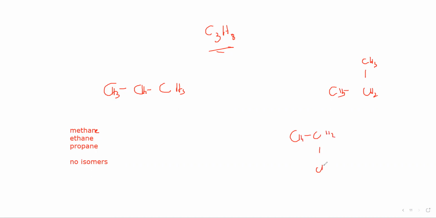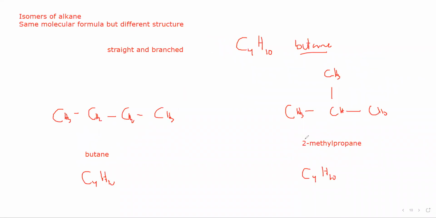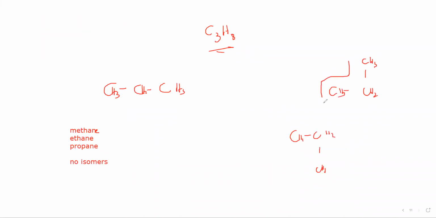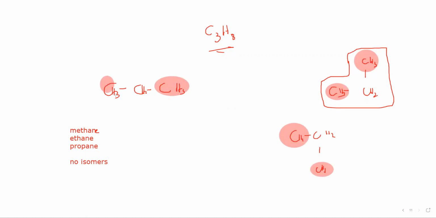Is it clear? So isomers for alkanes start with butane, C4H10. For propane you cannot draw an isomer. This is also a straight chain, only two ends are there. There are two ways we can start, but this is also a straight chain, and this is also a straight chain. All of them are propane. There is no branched propane. That's why isomers of methane, ethane, and propane do not exist. It only starts with butane and so on.